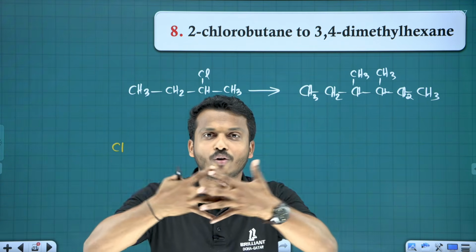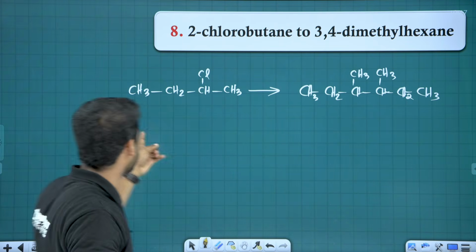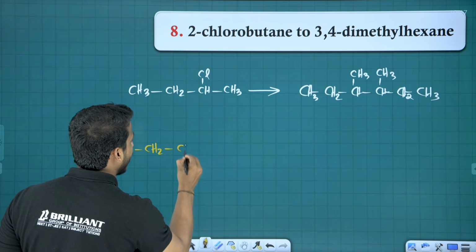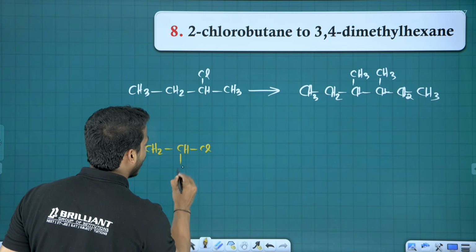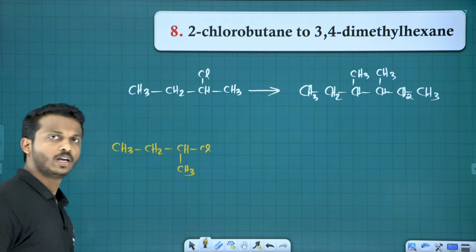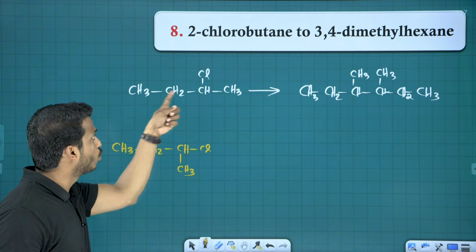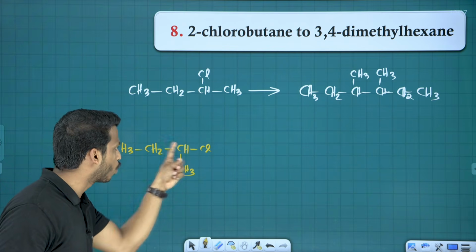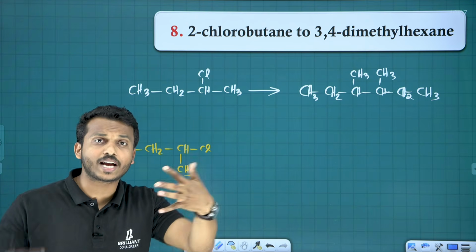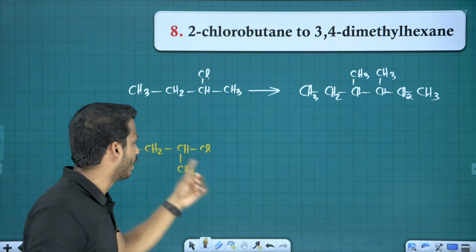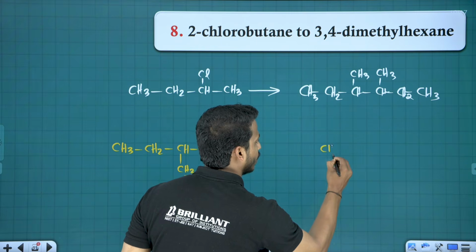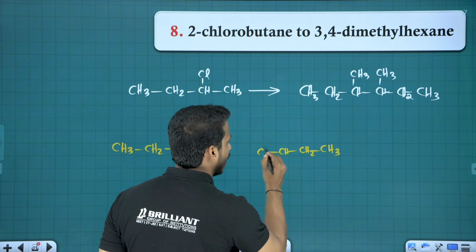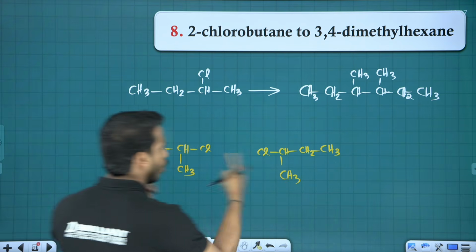It's a combination of two same haloalkanes. So this is the haloalkane given here. So let me take the haloalkane. Can I write this 2-chlorobutane like this? Tell me all. Can I write this same 2-chlorobutane as this? Yes, right? 1, 2, 3, 4, 2-chlorobutane. But you know, Wurtz reaction means two same compounds we have to join. So let me take one more same compound here. CH3CH2CHClCH3. Are they same compound?